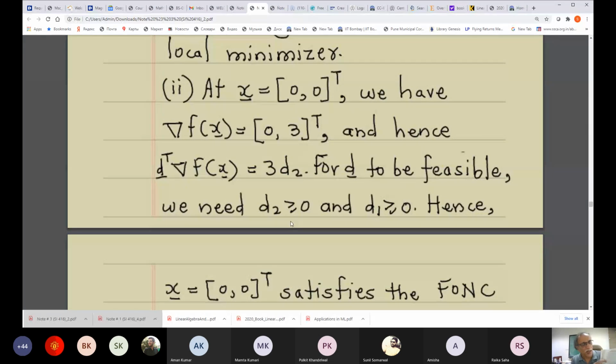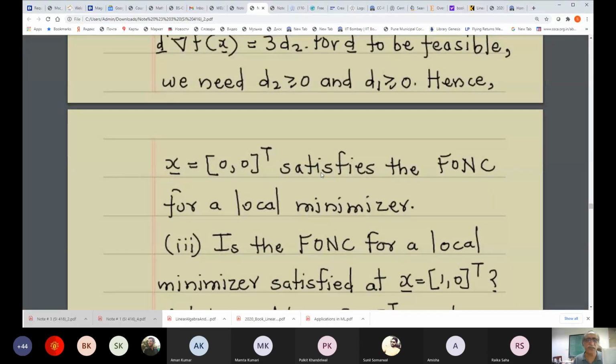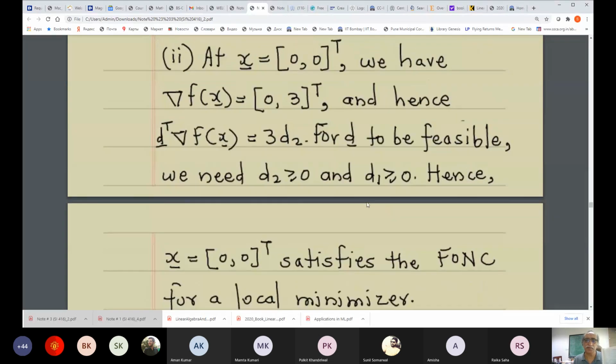Not all directions are feasible directions, that is obvious. For d to be feasible, we need d2 greater than or equal to 0 and d1 greater than or equal to 0. And hence (0, 0) satisfies the FONC for a local minimizer.